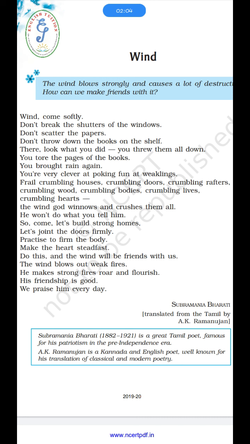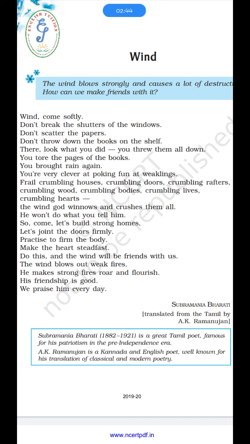This particular poem is actually written in Tamil, and Mr. A.K. Ramanujan has translated this poem into English. The poem does have a literal meaning, which I am going to tell you. Along with that, there is also a particular theme and message which the poem gives us. So let's go on with the actual literal meaning of the poem, then I will be coming to the theme.